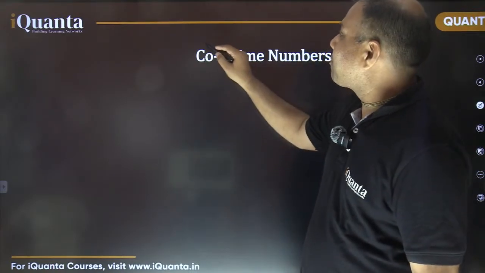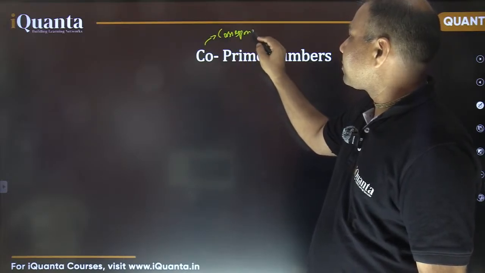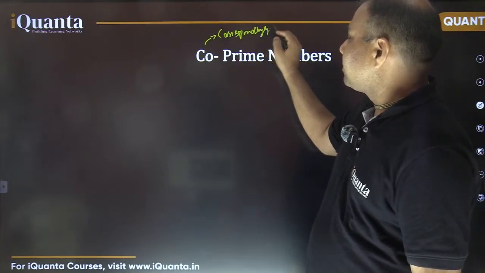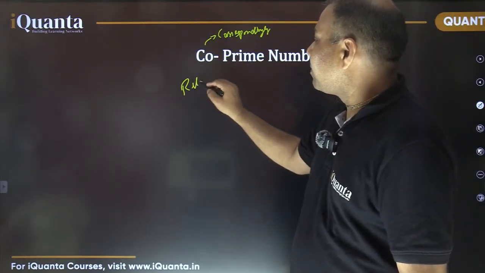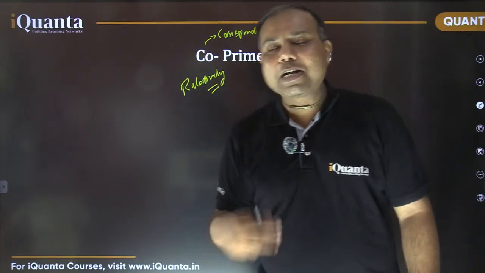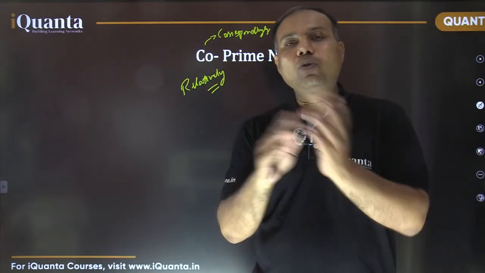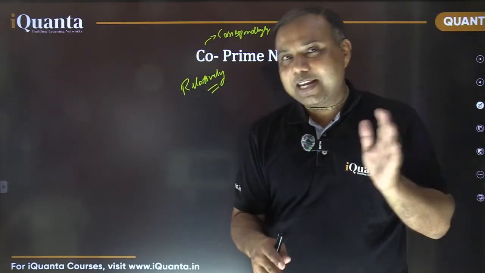Basically, it means correspondingly prime. Sometimes the term used is relatively prime. So the numbers need not be prime numbers, but the two numbers, or maybe more than two also, do not have any common factor.